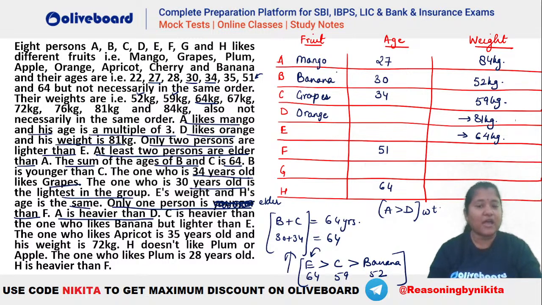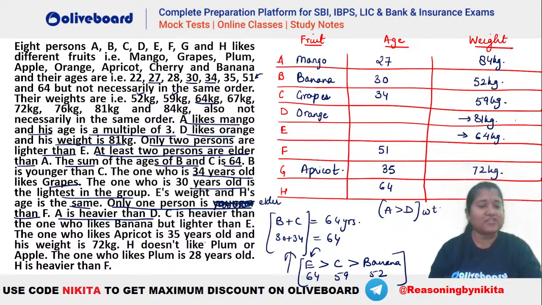Okay, that is done. Now let's see what is given next. The one who likes apricot is 35 years old and his weight is 72 kg. So where should we have this apricot, 35 and 72? Only possibility is G. So you can see this will be apricot. He is 35 years old and weight is 72 kgs, right? So this will be 72 kgs in here.